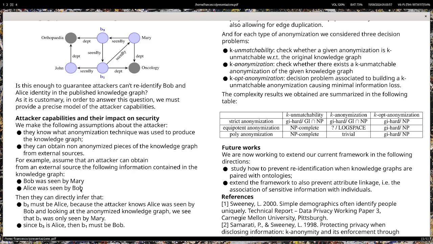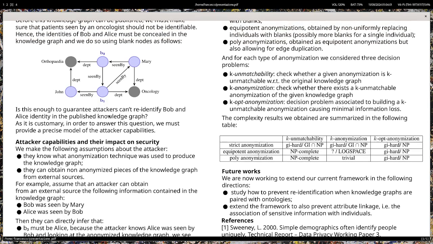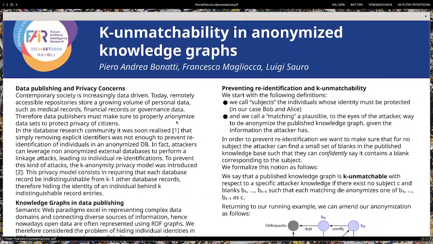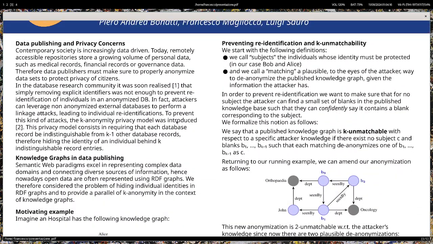Given this information, the attacker can make the following deductions. B1 was only seen by Mary, therefore it cannot be Alice, because Alice was also seen by Bob. So the attacker deduces that B3 must be Alice and B1 must be Bob, so this anonymization is not secure. We now try to give a new criterion that prevents re-identification. We start with some definitions.